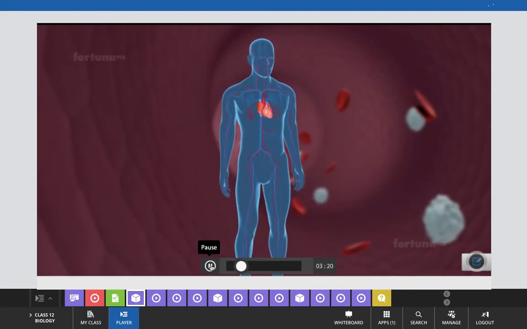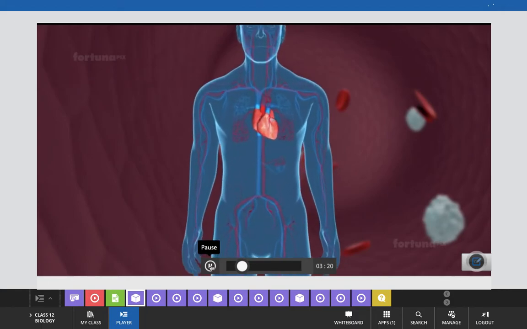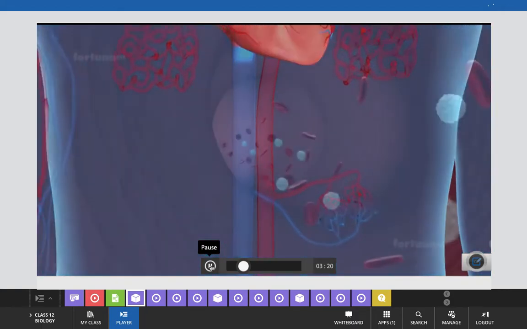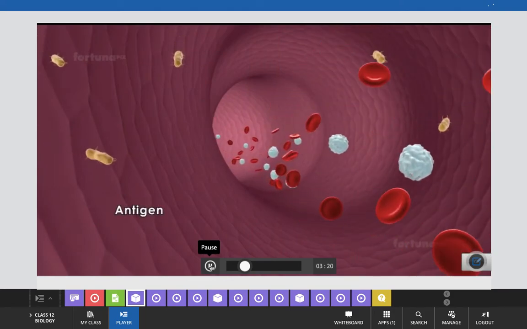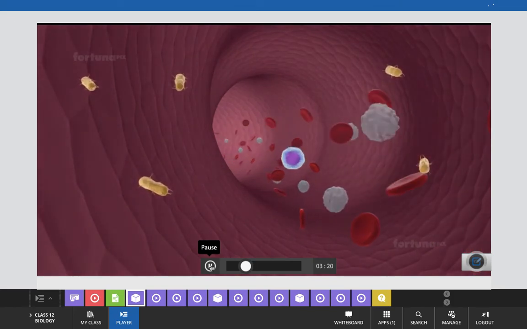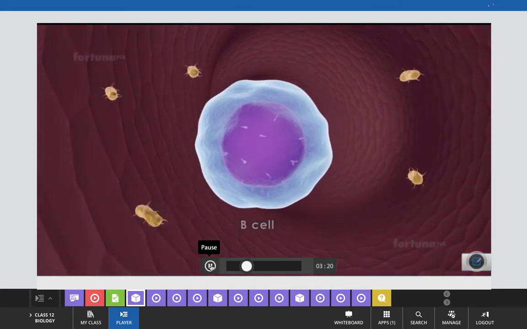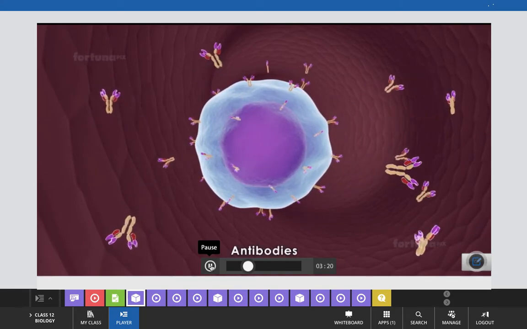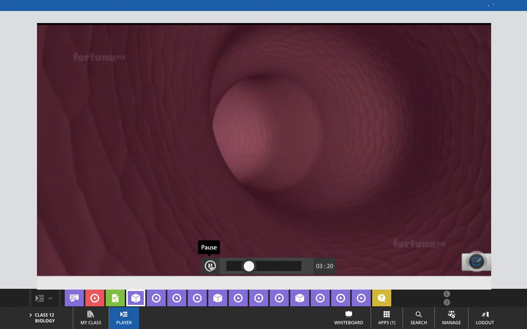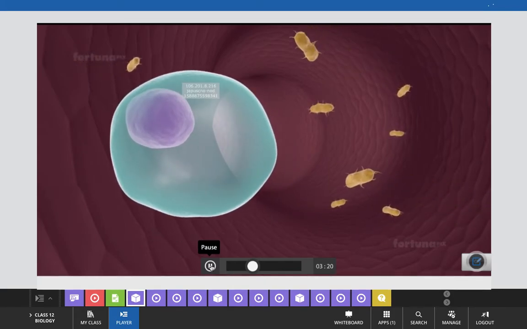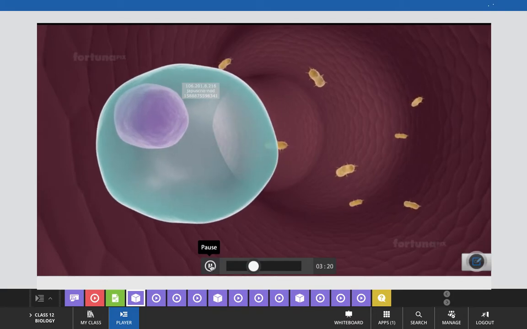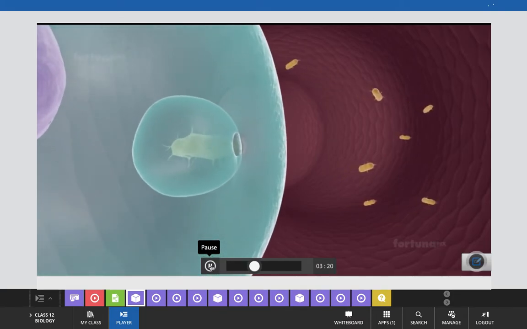Let's take a more in-depth look at the entire process of the humoral immune response. An immune response begins once an antigen enters the body. The immune system will trigger specific B cells whose purpose is to produce large amounts of certain antibodies. The humoral immune response will begin with an activation phase. During the activation phase, a macrophage, one of the cells of the immune system, will engulf the invading antigen through phagocytosis.